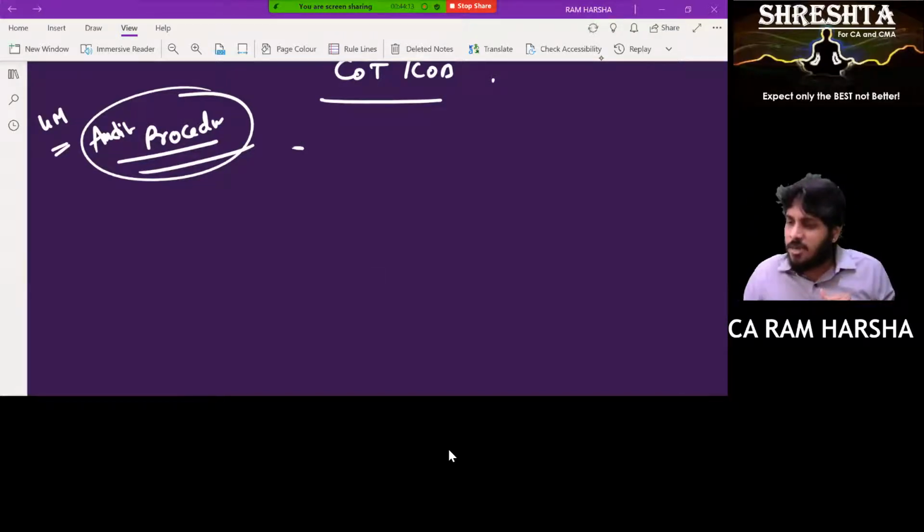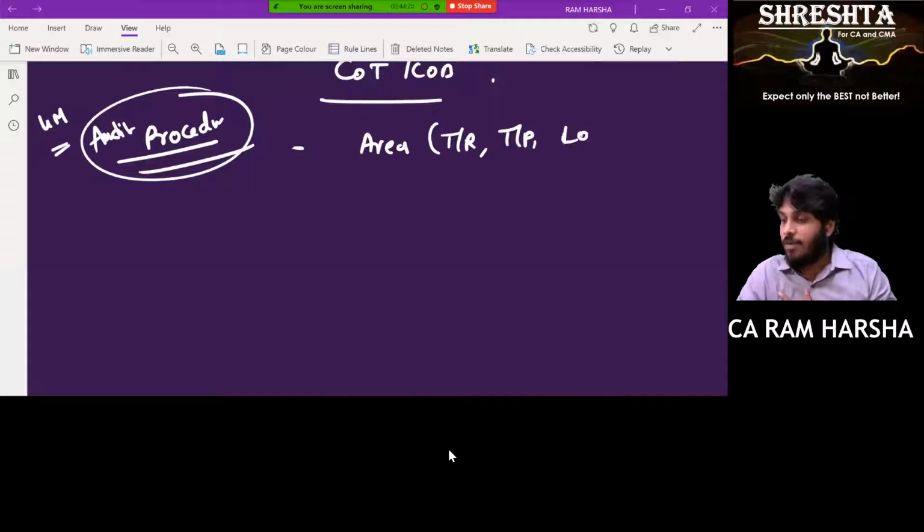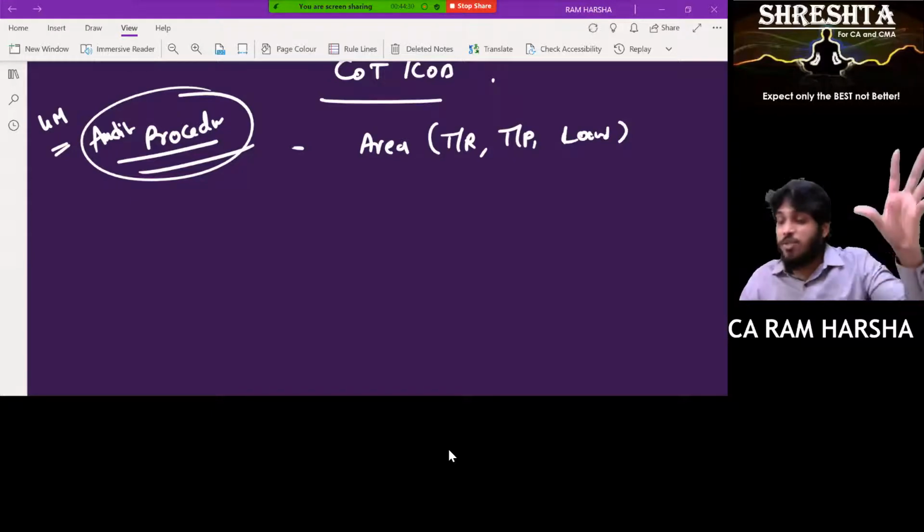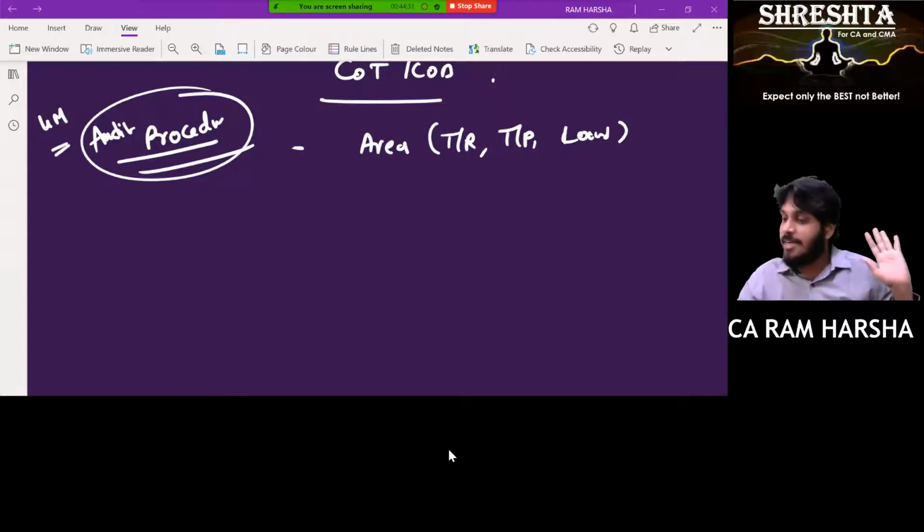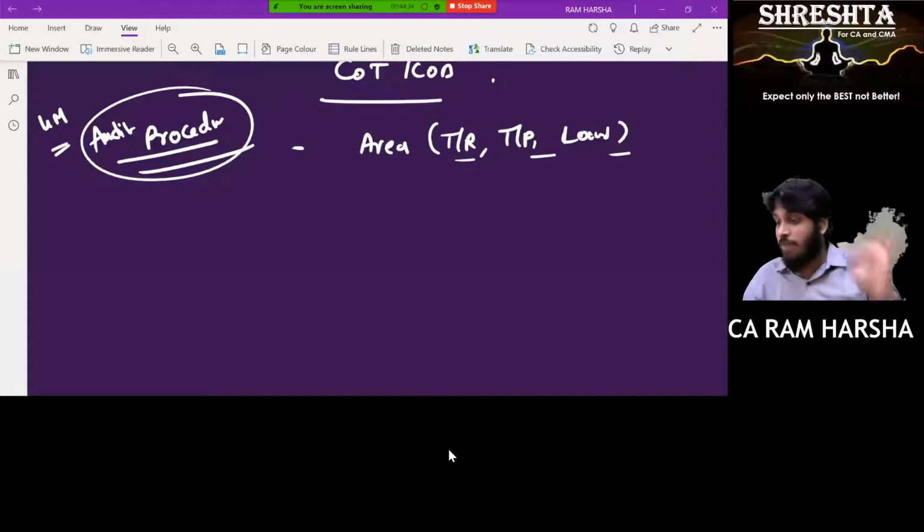Tell me first, Likita, what do you first think of? I will think of first the area where I need external confirmation. Do I need it in trade receivables, or in trade payables, or for loans and advances? What is the audit area? What is the class of balance for which you need a confirmation? Yeah, I think for all of them, I need confirmation. Okay, for all of them.